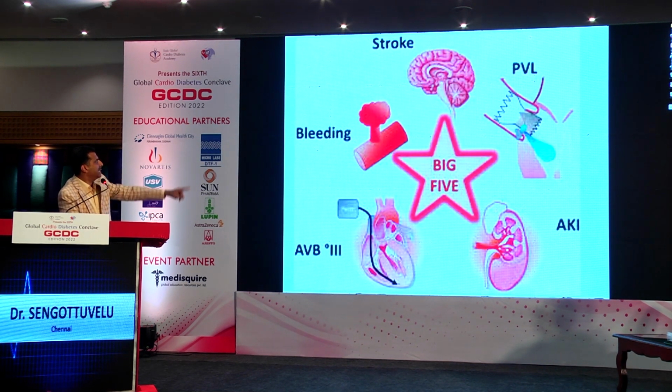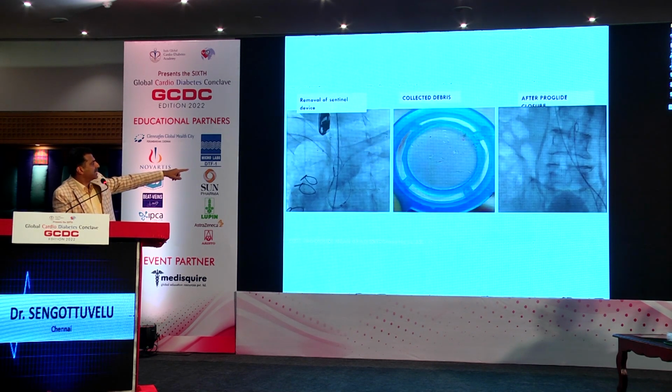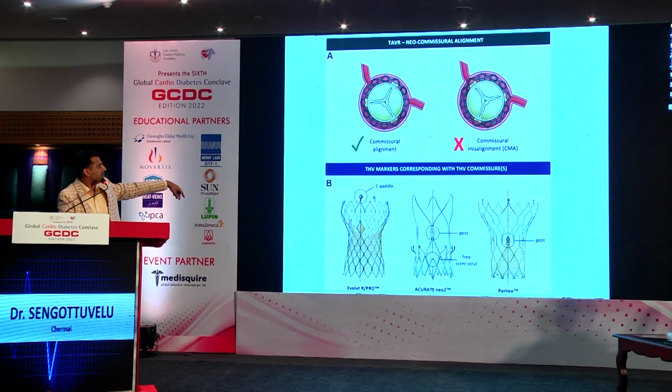I will show you. These are the major risks of TAVI: stroke, bleeding, heart block, kidney injury, or paravalvular leak. So now we are focused to prevent all these complications, and so we now have carotid protection devices. As you can see, these filters. So in selective high-risk patients, we can prevent stroke by using carotid filter devices during TAVI.